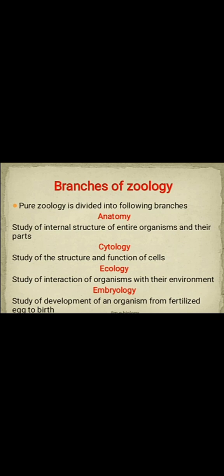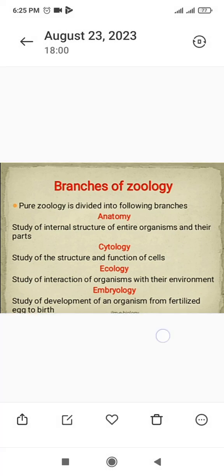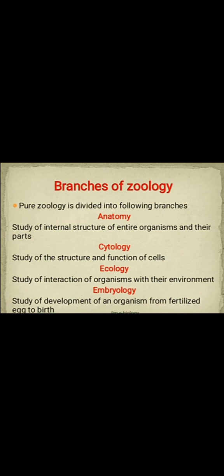Then we have ecology, the study of interaction of organisms with their environment. We know, what is environment? The surrounding of any living organism is known as its environment. Every living organism has some interaction with its environment, as it gains food and also shelter from its environment. So the study of the interaction between organisms and their environment is known as ecology.